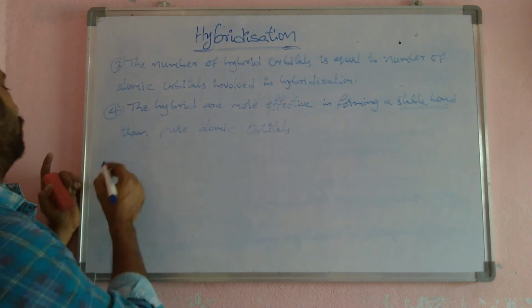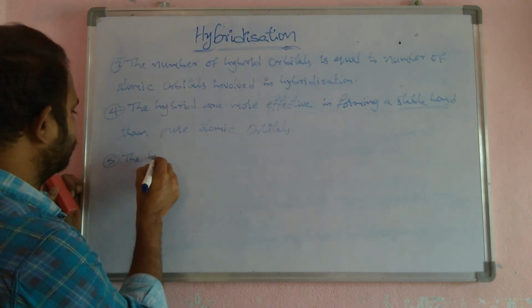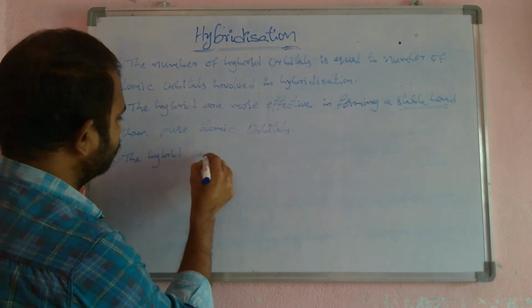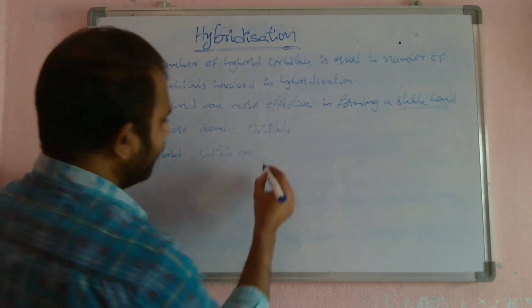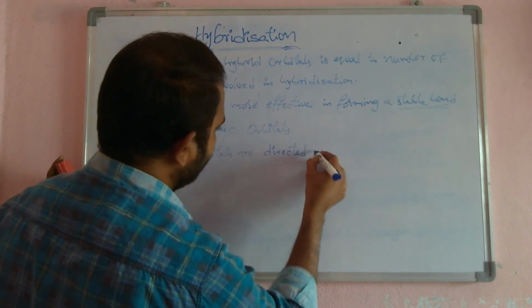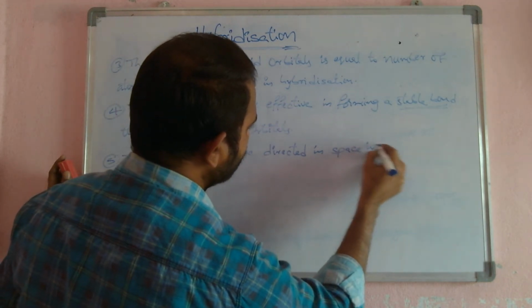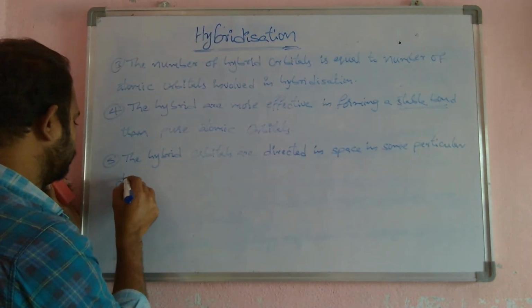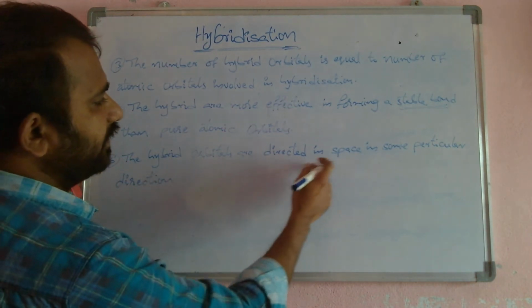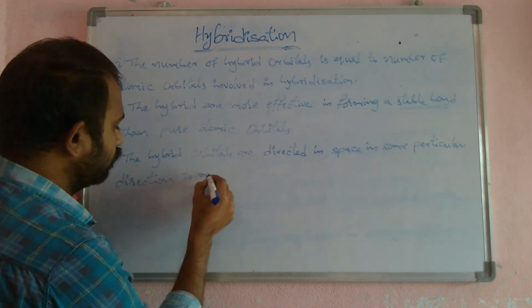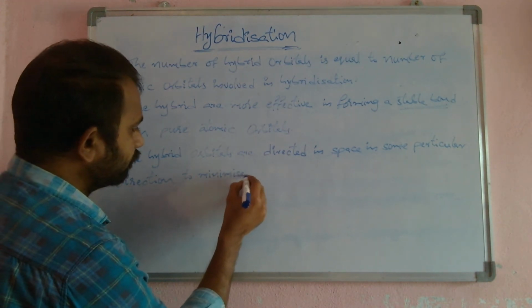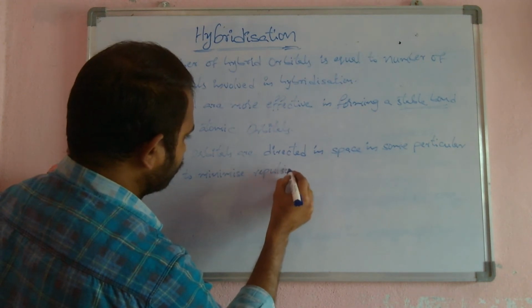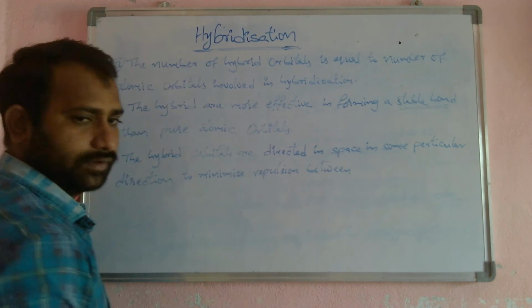Next, the last one: the hybrid orbitals are directed in space in some particular direction to minimize repulsion between electron pairs.